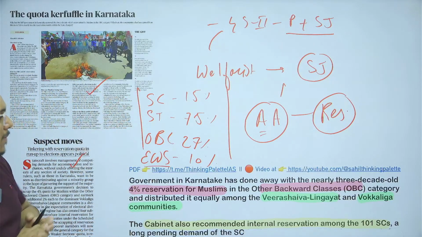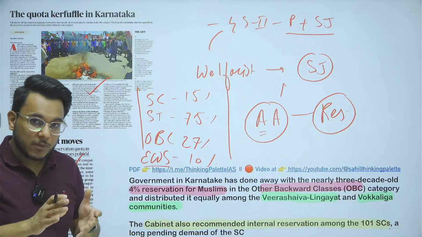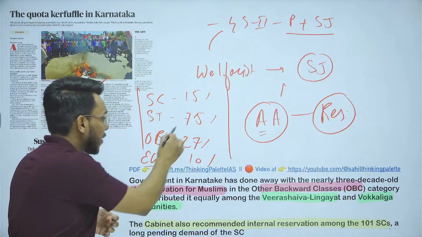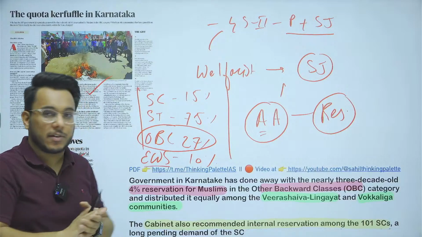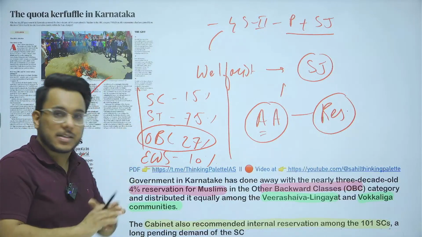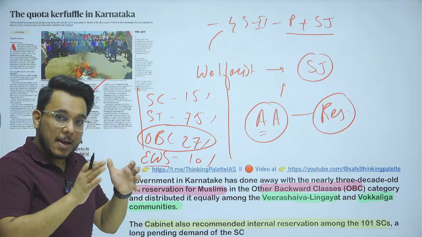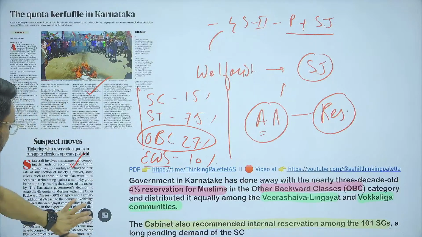Now guys, understand this particular thing, that as reservations are being given on social circumstances, some of the states have also included the Muslim communities under OBC, other backward classes, and Muslims are also being given reservation under OBC. In this direction, Karnataka was a state which had given OBC reservation to Muslims. Now, what has happened?